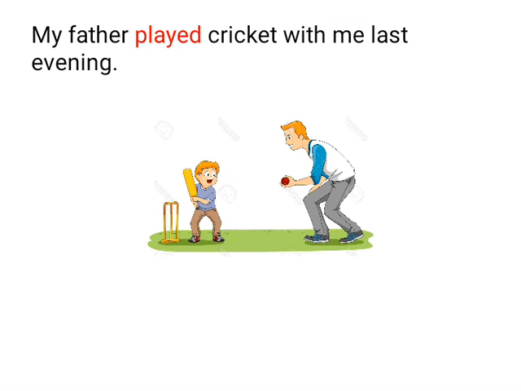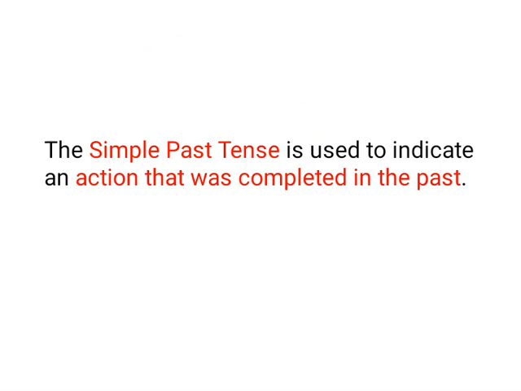Understood, students? So what we have learned from both these examples is that the simple past tense is used to indicate an action that was completed in the past. I repeat again, the simple past tense is used to indicate an action that was completed in the past.